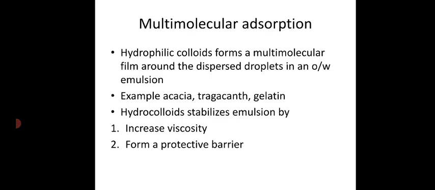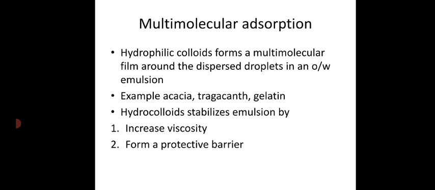So again I can say multimolecular adsorption theory is mainly related to the preparation of oil in water emulsions. And here we are adding hydrophilic colloids, which means polymers which are more water soluble. For example, acacia, tragacanth, gelatin, etc. Hydrocolloids stabilize the emulsion by two mechanisms. They will increase the viscosity. When the viscosity of the system increases, the movement of the droplets will get reduced and there are fewer chances of undergoing coalescence.